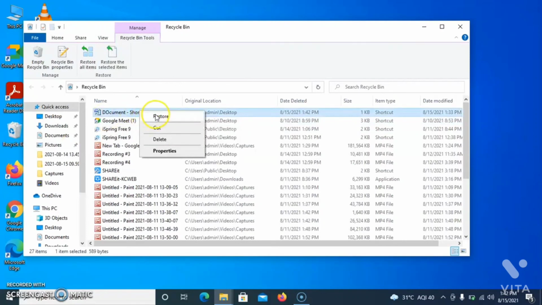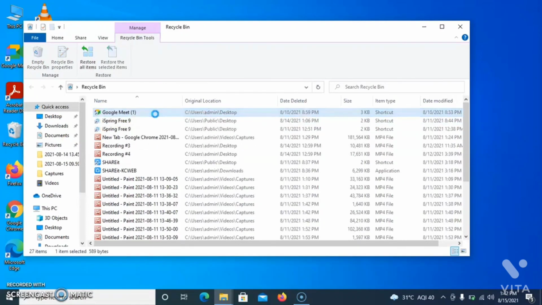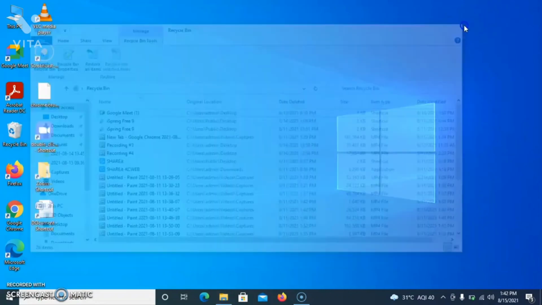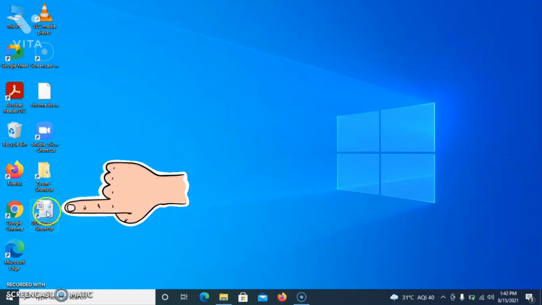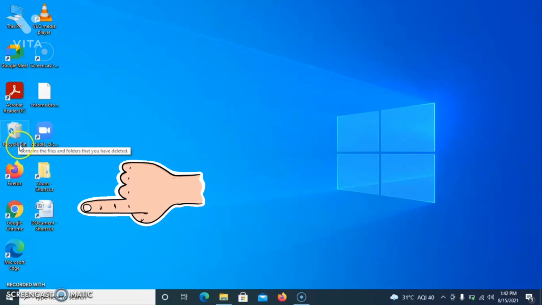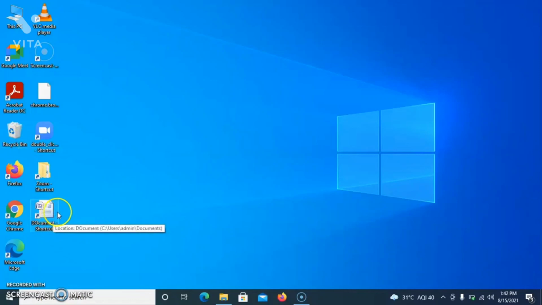Now right click this one. You can see this one. Click the restore option. Now this file disappears. Look at the screen carefully. The file has disappeared. Now close the recycle bin. You can see this one. We got the file again. Now only we deleted this file. If you use the recycle bin, you can get the deleted files back.